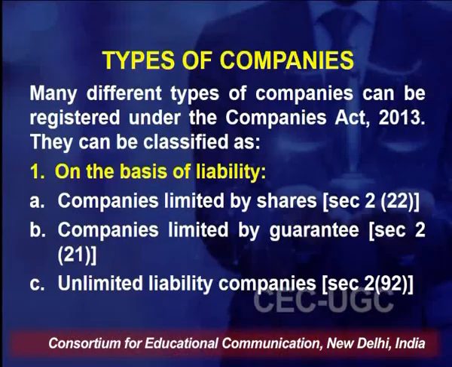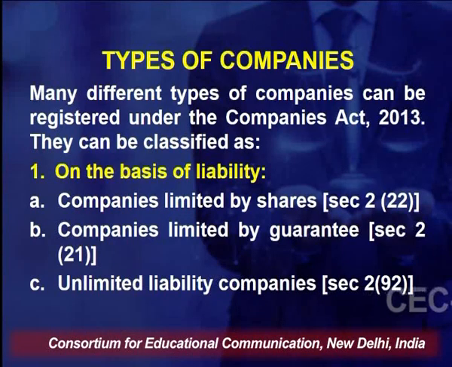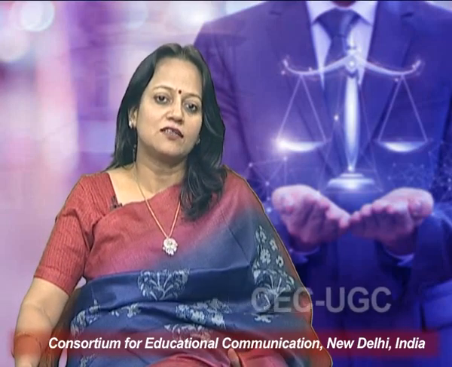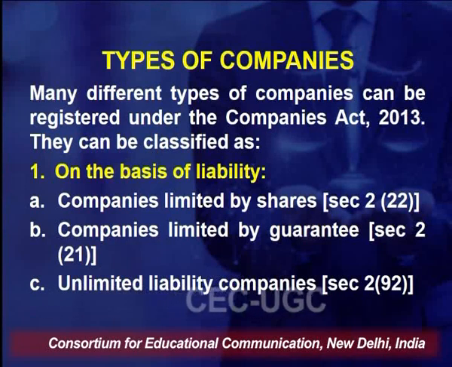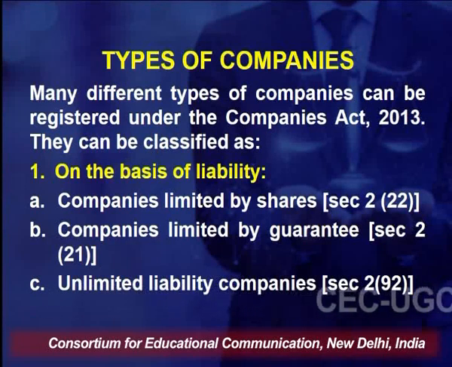Then the second type is companies limited by guarantee. It is a company having the liability of its members limited by the memorandum to such amount as the members may respectively undertake to contribute to the assets of the company in the event of its being wound up. So, that is what a company limited by guarantee is. Then we have unlimited company also, and companies having no limit on the liability of its members are known as unlimited liability companies.